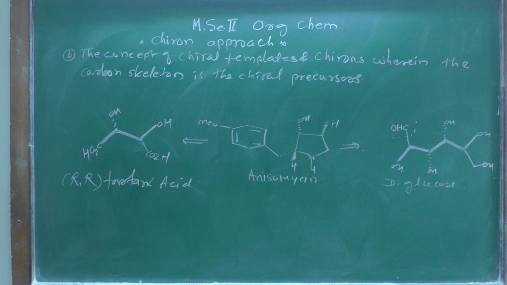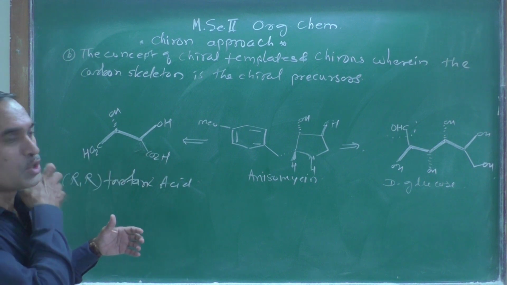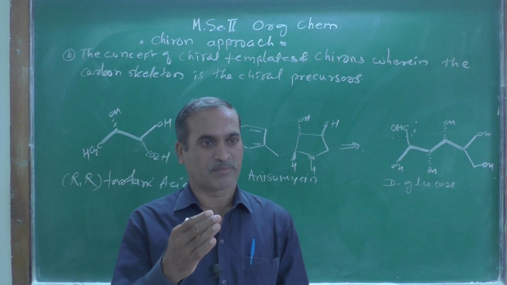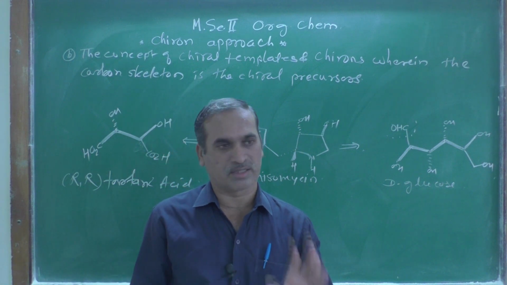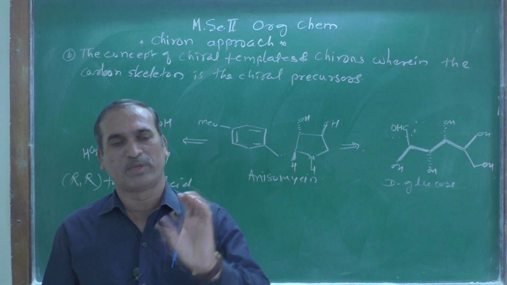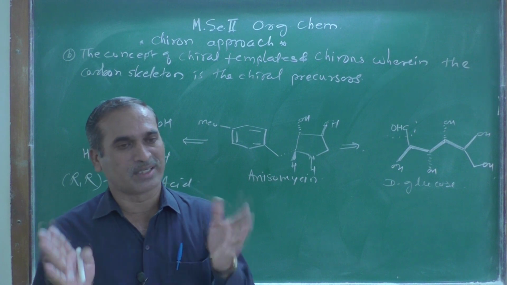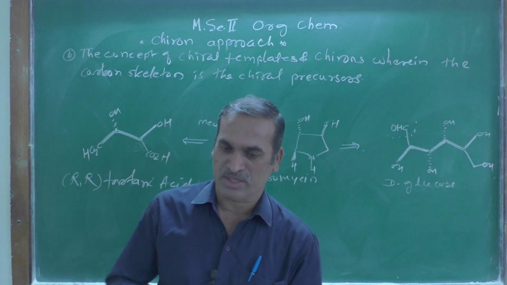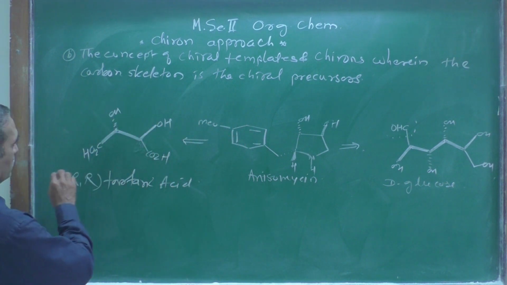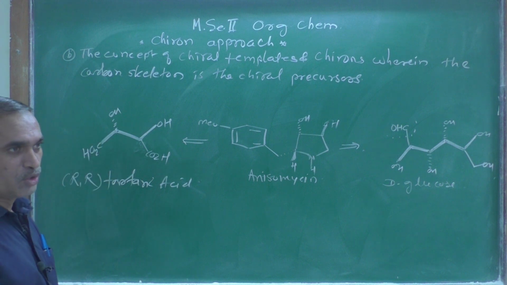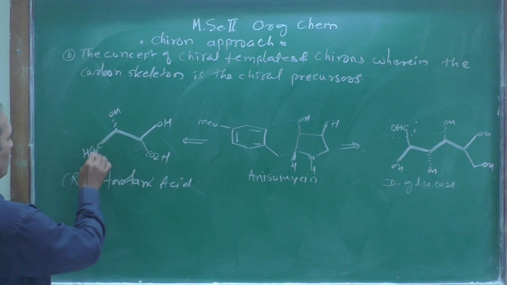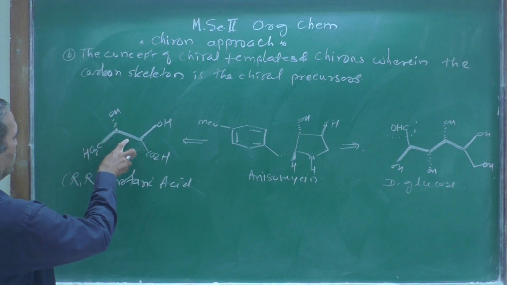So that is the threo type of tartaric acid, and the erythro type of tartaric acid has a center of symmetry or a mirror plane of symmetry, so that molecule becomes optically inactive, because that compound becomes a meso compound, and therefore it is not having any chiral center. But this threo type of tartaric acid has chiral centers, suppose 1, 2 and 3.